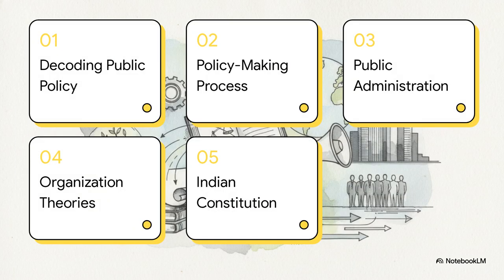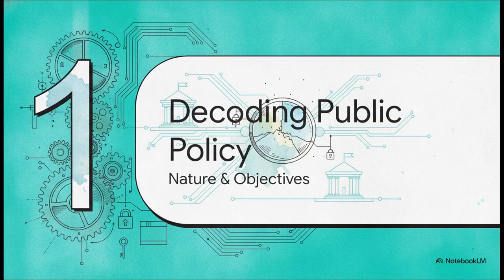All right, let's look at our roadmap for today. 1. Decoding public policy. 2. The policy-making process. 3. Pillars of public administration. 4. Theories of organization. And 5. The Indian constitutional context. Jumping right into Section 1, Decoding Public Policy, Nature and Objectives.